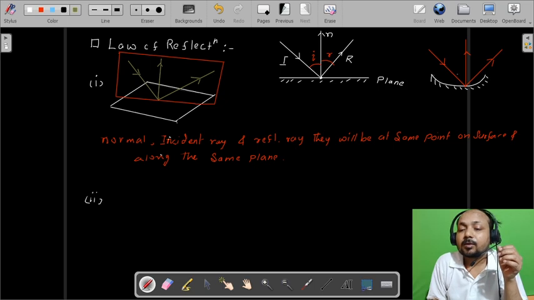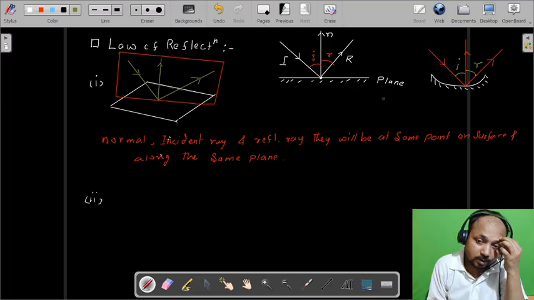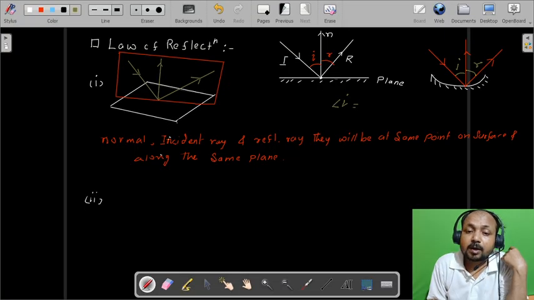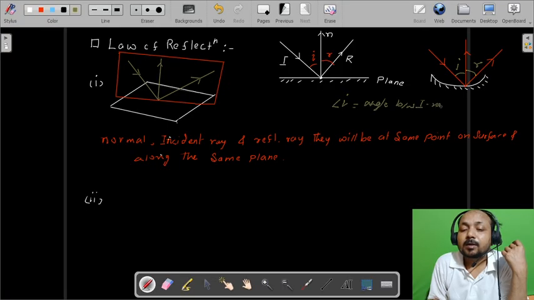Here it is also the angle of incidence and the angle of reflection. So in both cases, i is the angle between the incident ray and the normal.